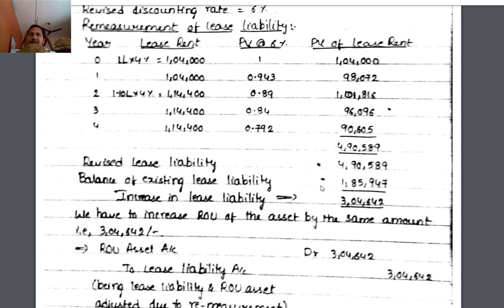After measuring the revised lease liability, compare it with the balance of the existing lease liability, and to the extent of the incremental portion, increase the lease liability. To that extent the right of use asset also increases. So the entry is right of use asset account debit to lease liability account 3,04,642. One way liability increases, the other way right of use asset increases by 3,04,642.